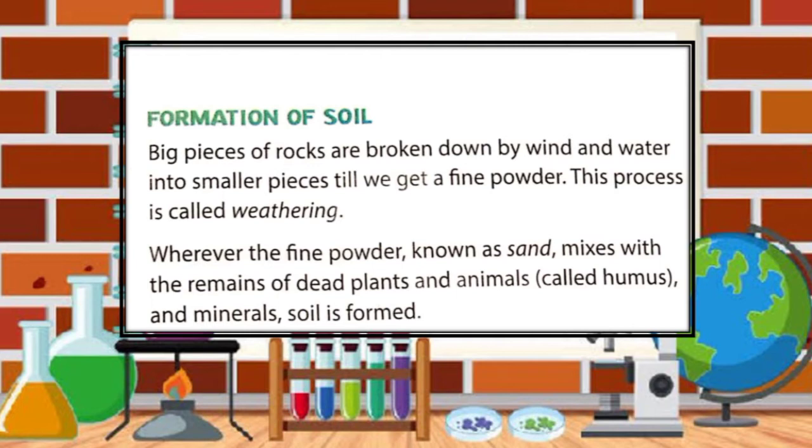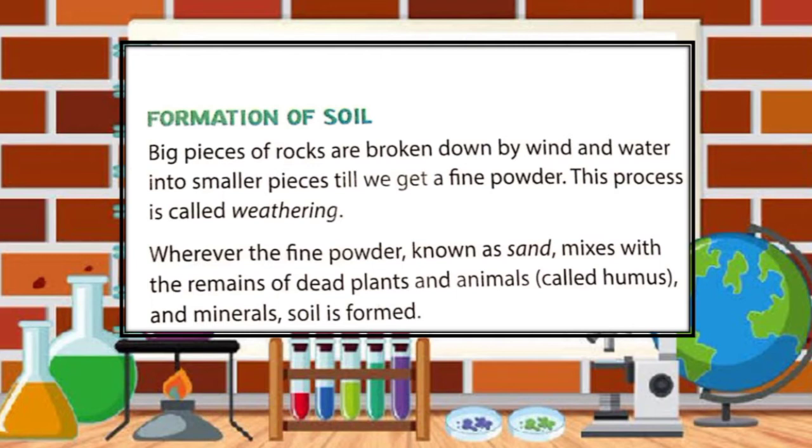So we can say that soil is formed by the combination of physical, chemical and biological processes in which huge rocks are broken down into smaller particles over a long period of time. Gradually, cracks cause the rock to break down into smaller pieces, and with time these smaller pieces convert into particles and form soil.